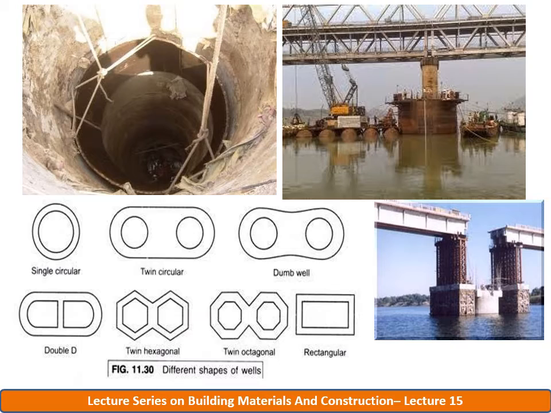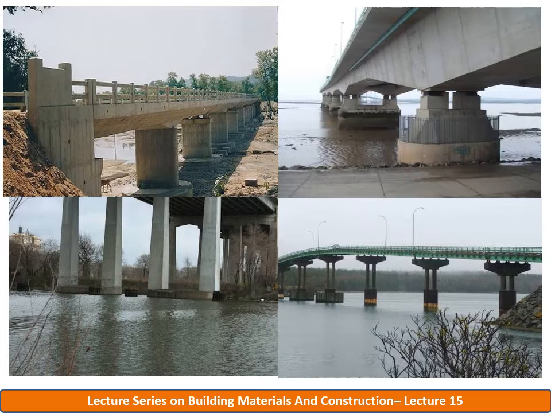The following components of the well have to be considered in the design of the well foundation: well curb, steining, bottom plug, and well cap. You can see the different figures showing how the well foundation is constructed, for the construction of bridges, for dam sites, and for underground water structures.